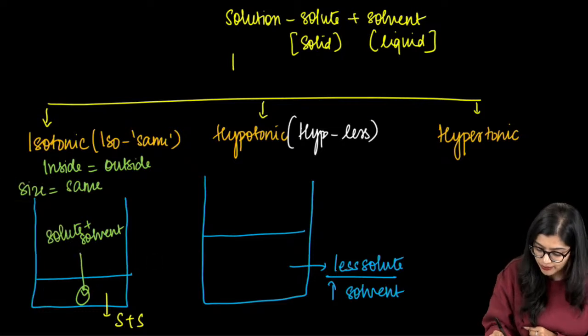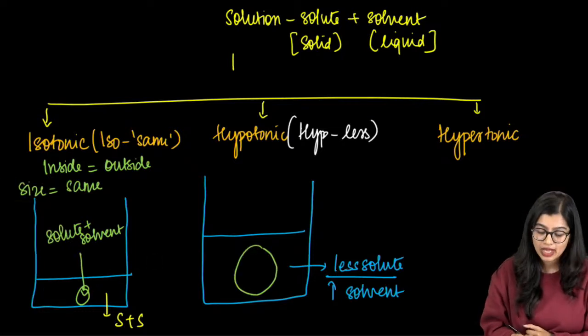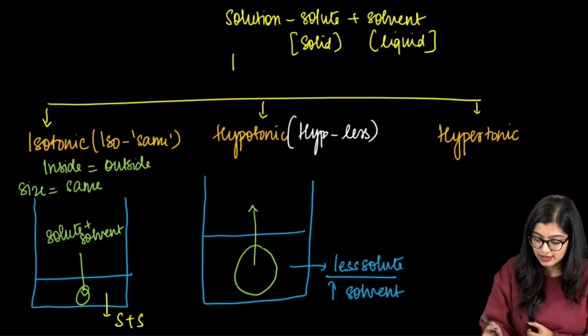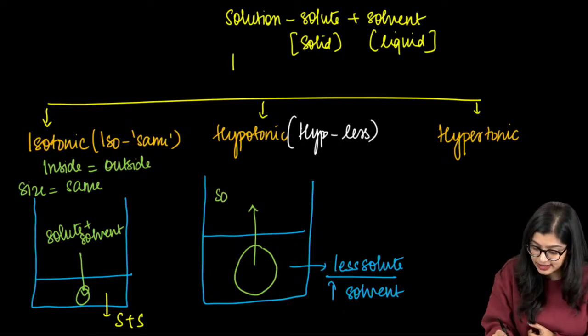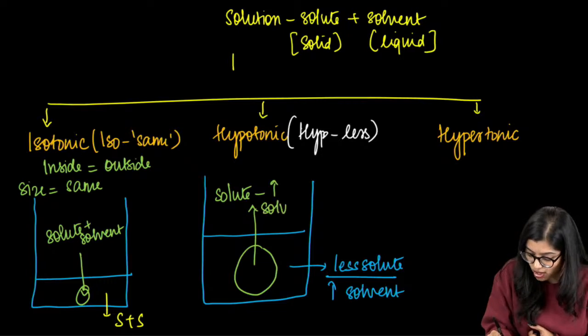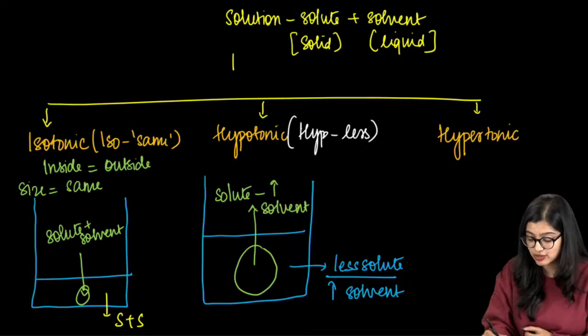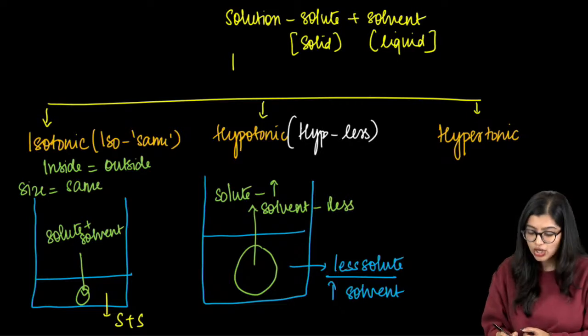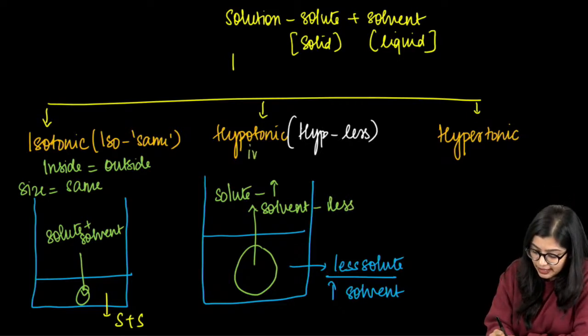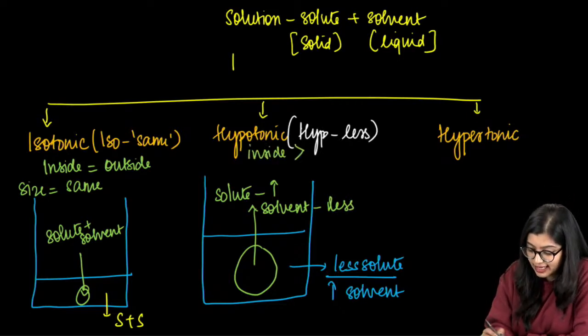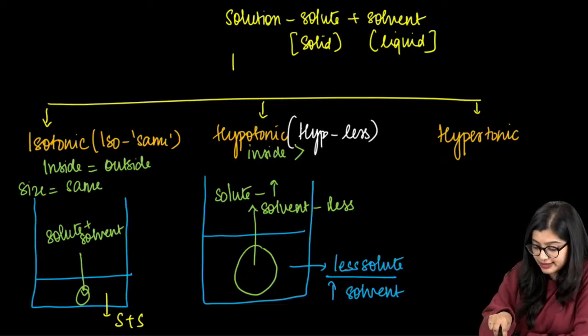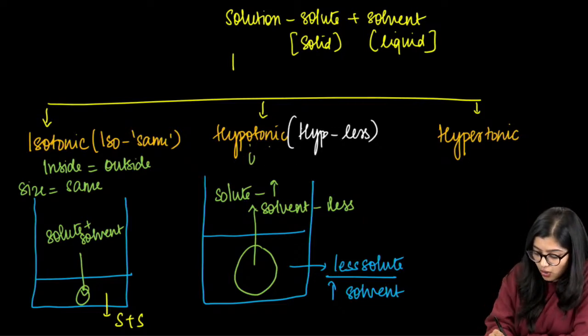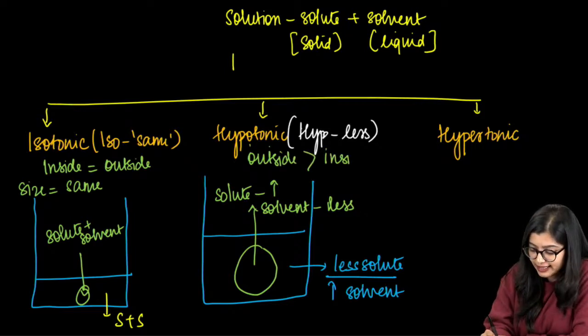Now I'm going to put a cell inside. Because there is a difference, inside the cell solute is more and the solvent is less with respect to my solution. So what is going to happen? Outside the cell there is more water than inside.